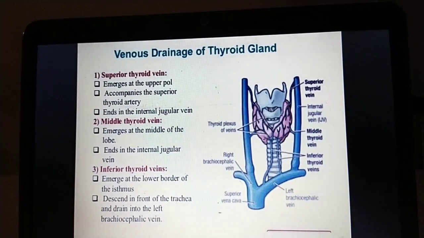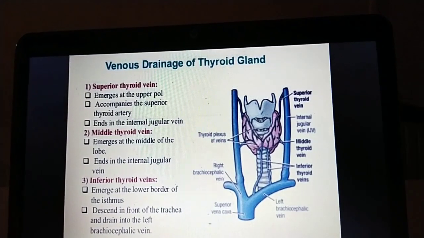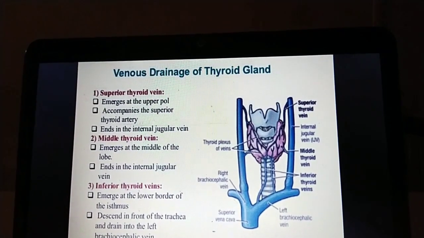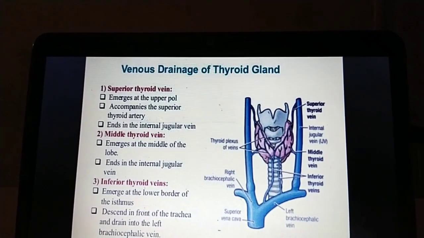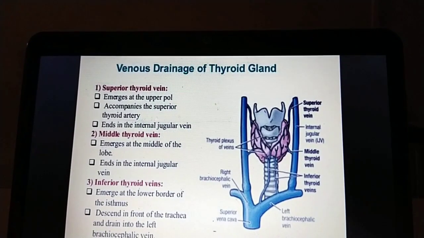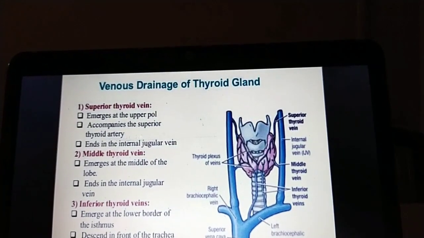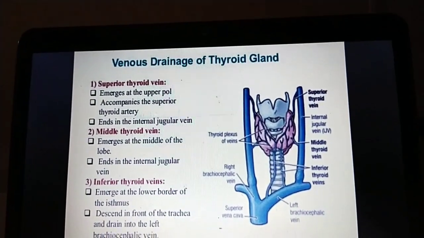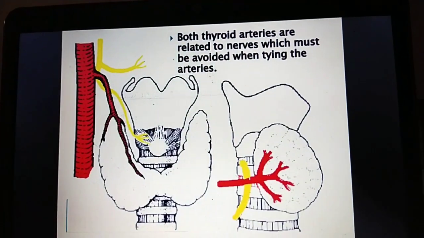This already explained the venous section. There are mainly three veins: superior thyroidal vein, middle thyroidal vein, and inferior thyroidal vein. The superior thyroidal vein emerges from the upper pole, accompanies the superior thyroidal artery, and ends in the internal jugular vein. The middle thyroidal vein emerges from the middle of the lobe and ends in the internal jugular vein. The inferior thyroidal vein emerges from the lower border of the isthmus, descends in front of the trachea, and drains into the left brachiocephalic vein, and sometimes the Kocher's vein.